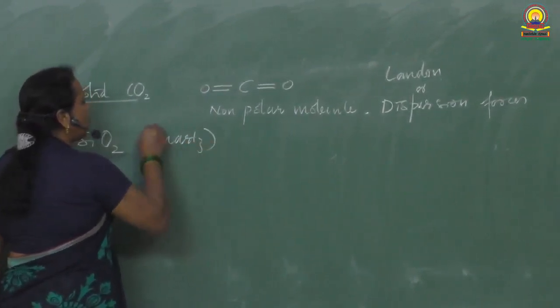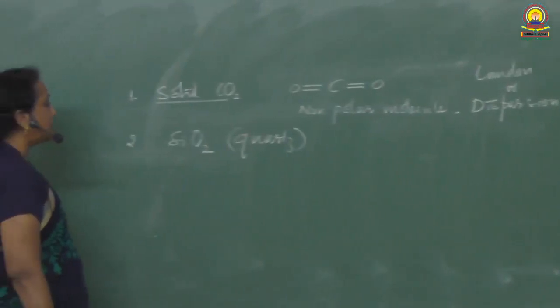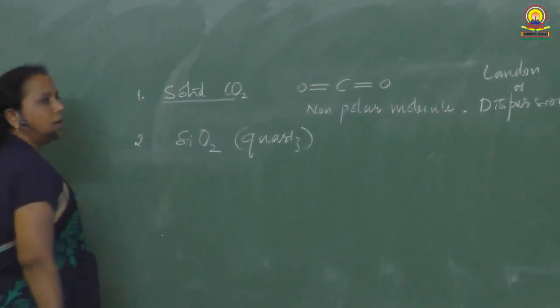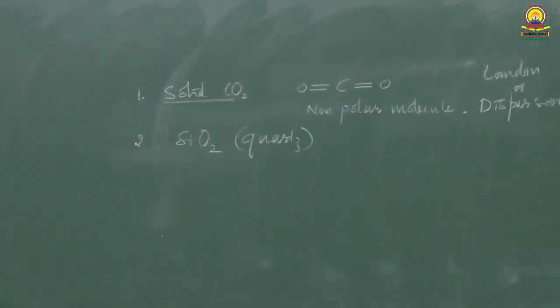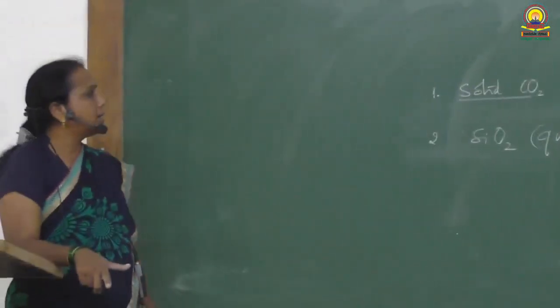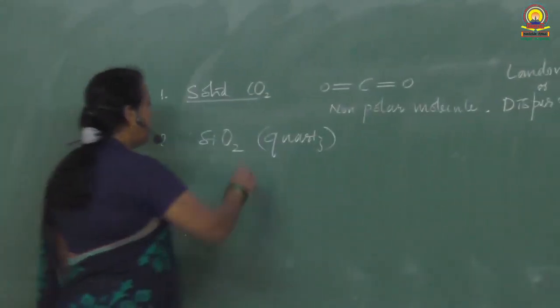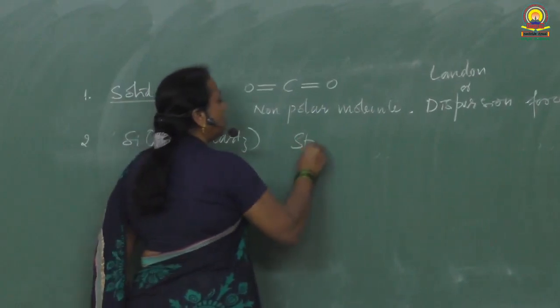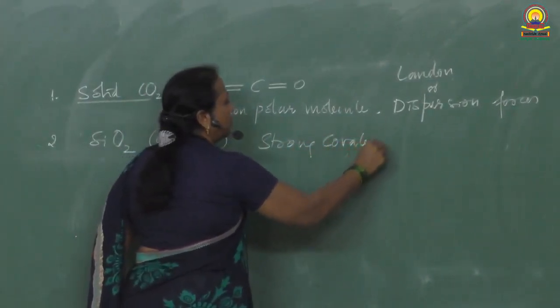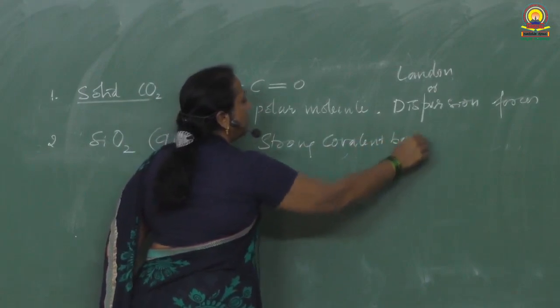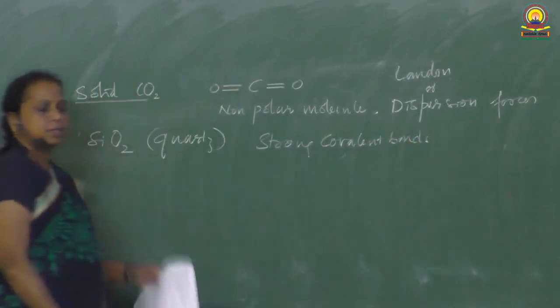In sand or quartz or glass, silicon atoms and oxygen atoms are tetrahedrally arranged, making a network-like structure, and hence in silicon dioxide, strong covalent bonds are present. It belongs to covalent crystals.